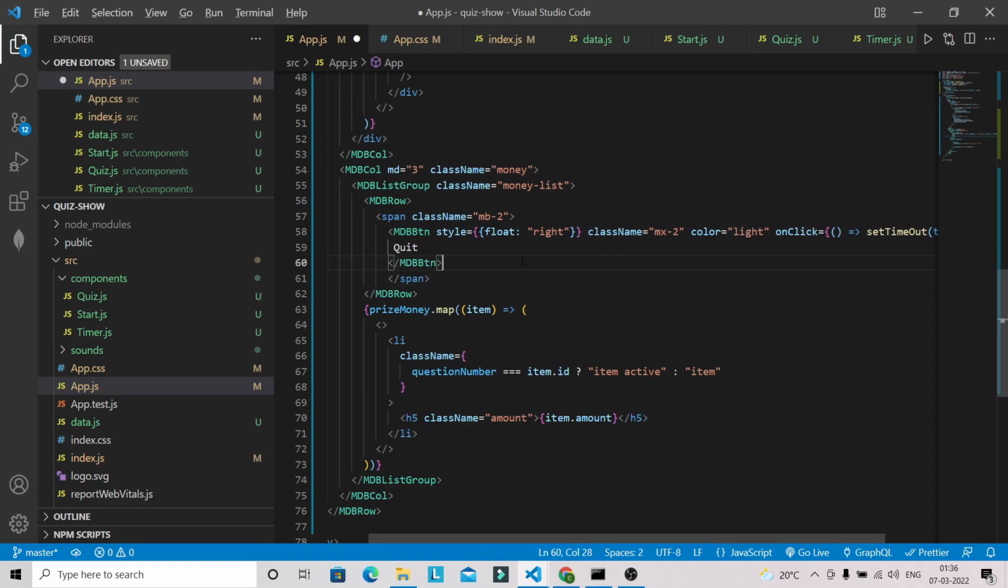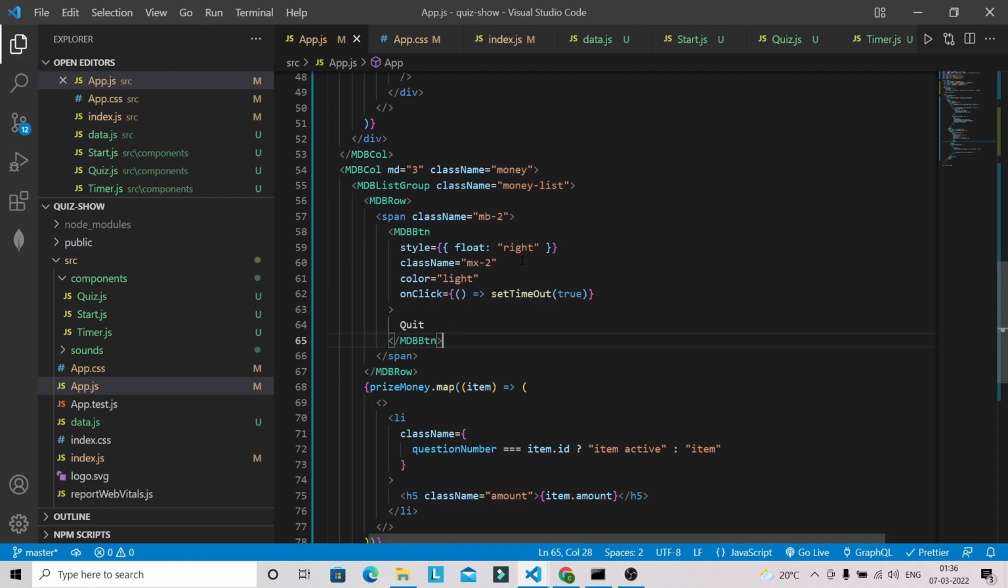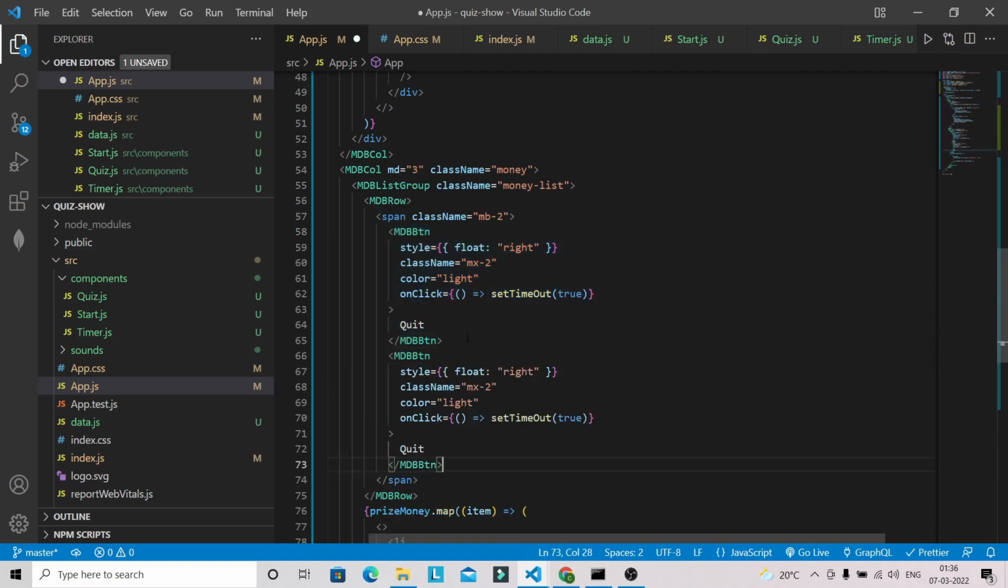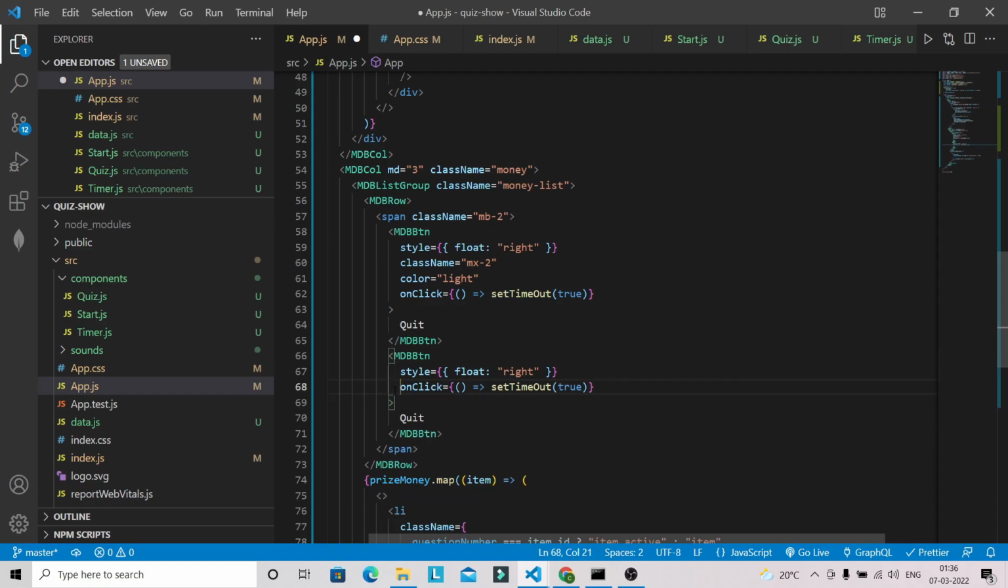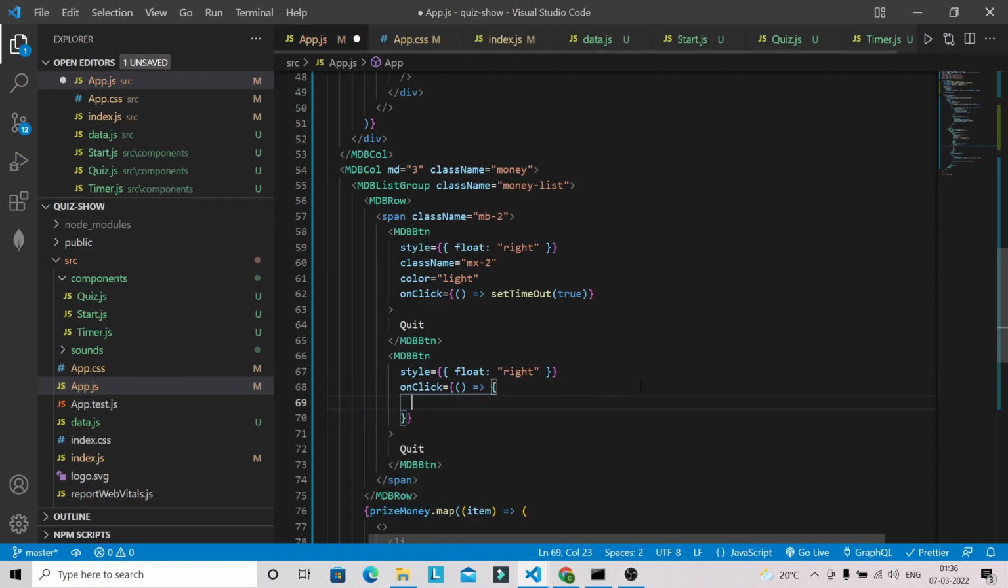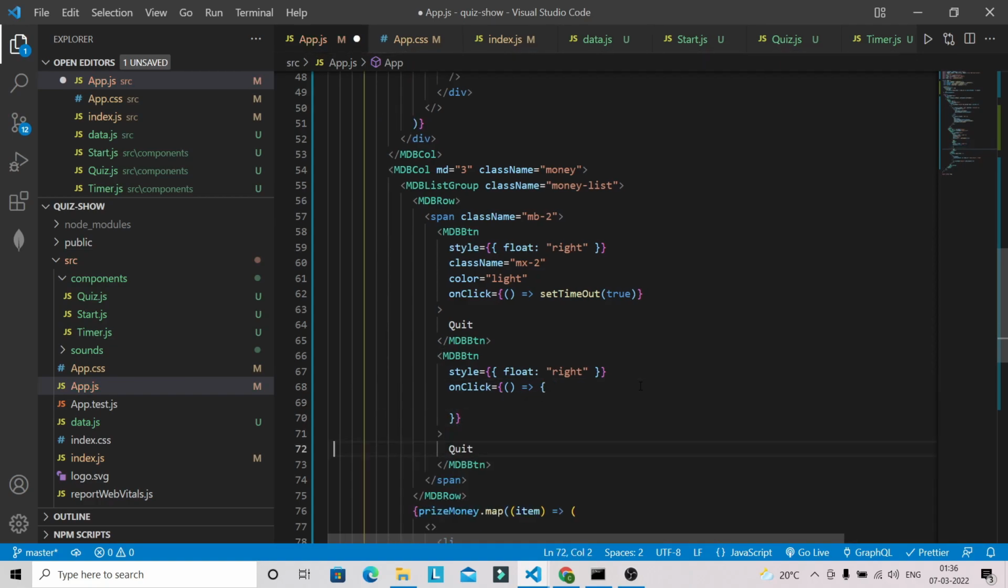And after that, we are going to have one more button. So I'm just going to copy this one, going to paste it over here, and this time I'm not going to provide these two things, color and class name. So it will be the primary, and here it will be the exit.